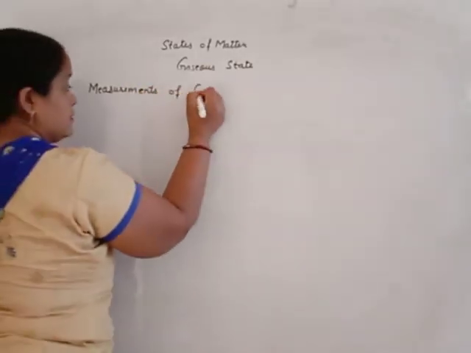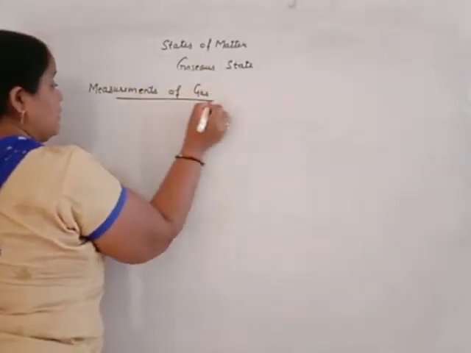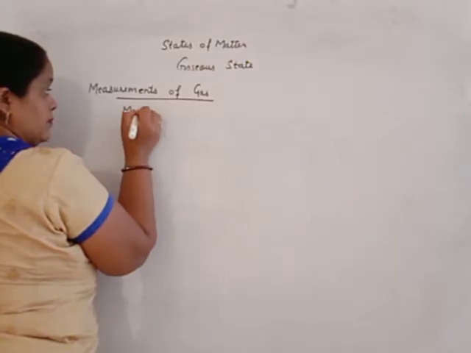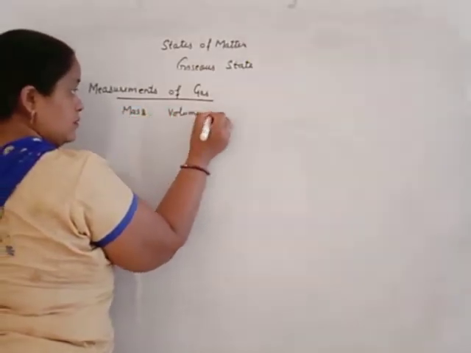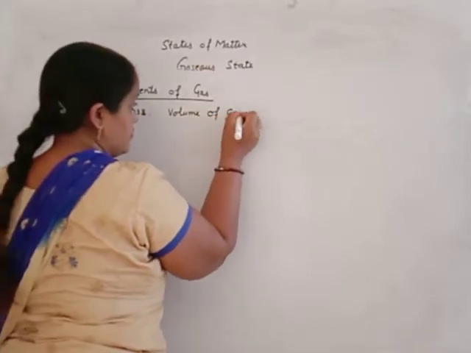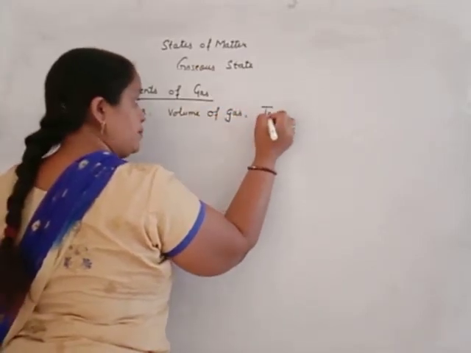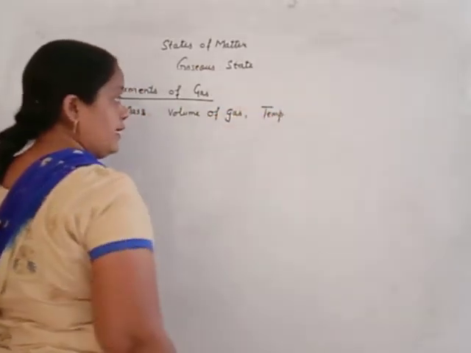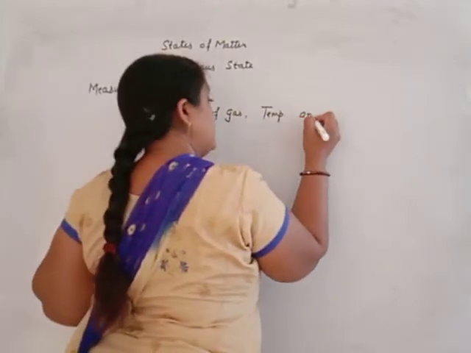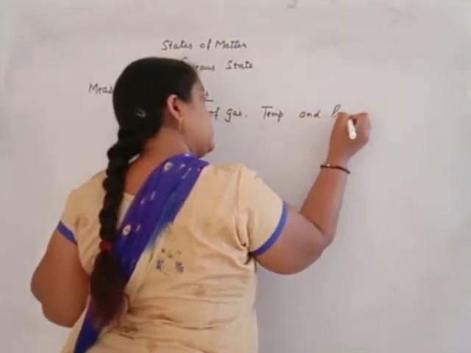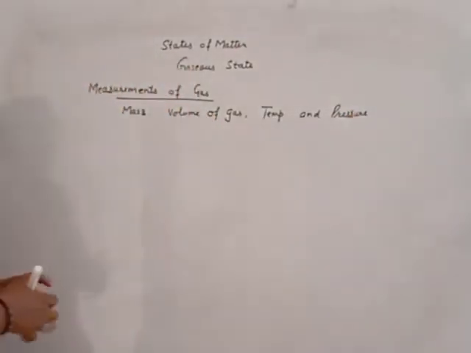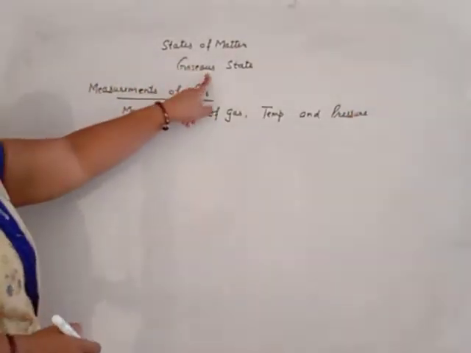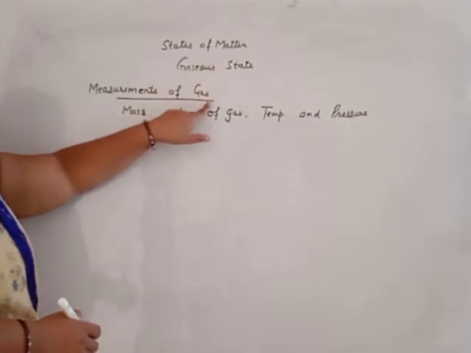In gas we will measure mass, volume, then temperature and pressure of gas. All these things are to be measured for the gaseous state or for any gas.